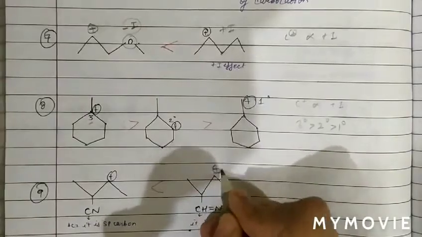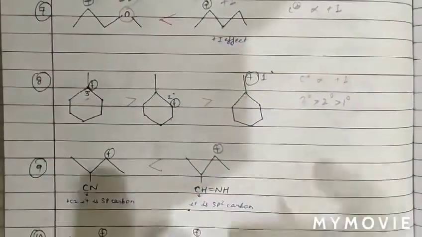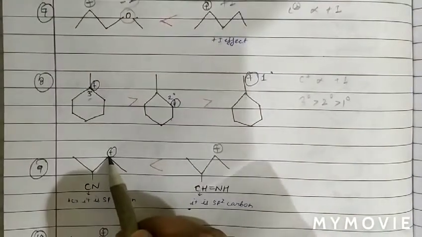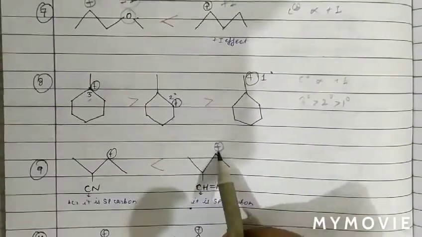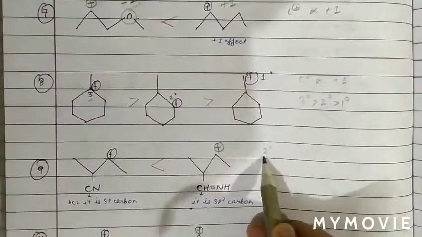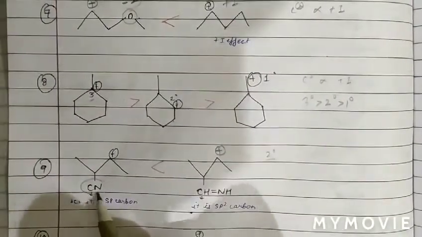The next question is, we have to compare the stability of these two carbocations. The carbon atom with positive charge is the neighbor of 2 carbons, therefore 2 degree. The carbon atom with positive charge again has 2 carbon neighbors, so it is also 2 degree. So both are 2 degree carbocations. Now see the group attached with the carbon chain.